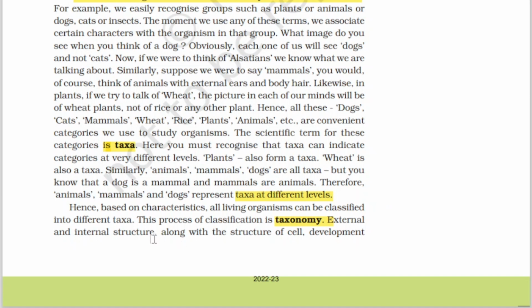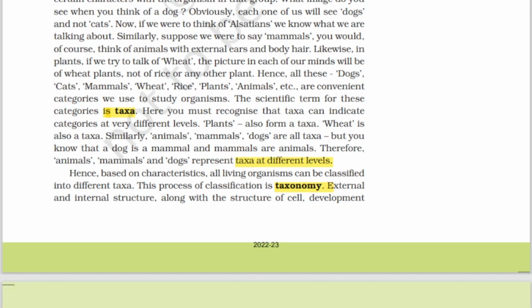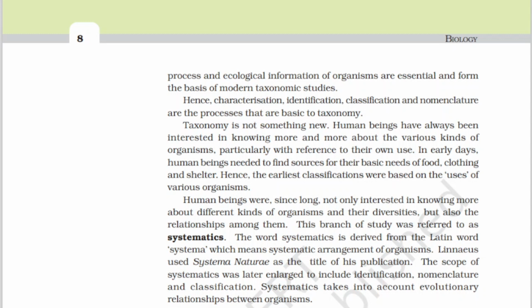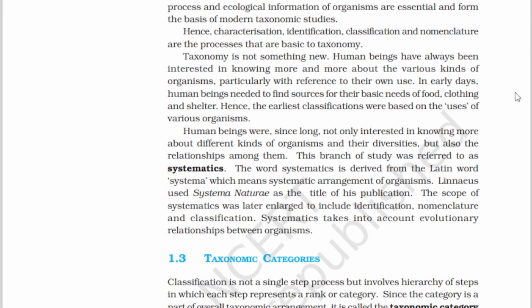External and internal structure along with the structure of the cell, the development process and ecological information of organisms are essential and form the basis of modern taxonomic studies. Okay? And hence characterization, identification, classification and nomenclature are the processes that are basic to taxonomy. Remember, this line is also important. Taxonomy is not something new.